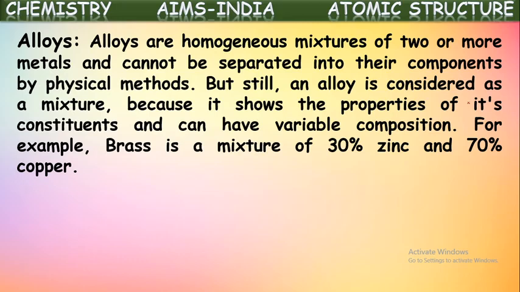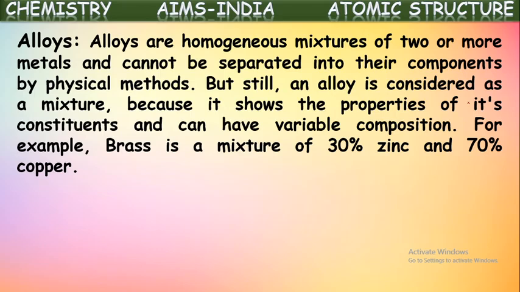Once mixed, they cannot be separated by physical means. Such mixtures of two or more metals are called alloys. But still, an alloy is considered a mixture because it shows the properties of its constituents and can have variable composition. Yes, it won't have a fixed composition.